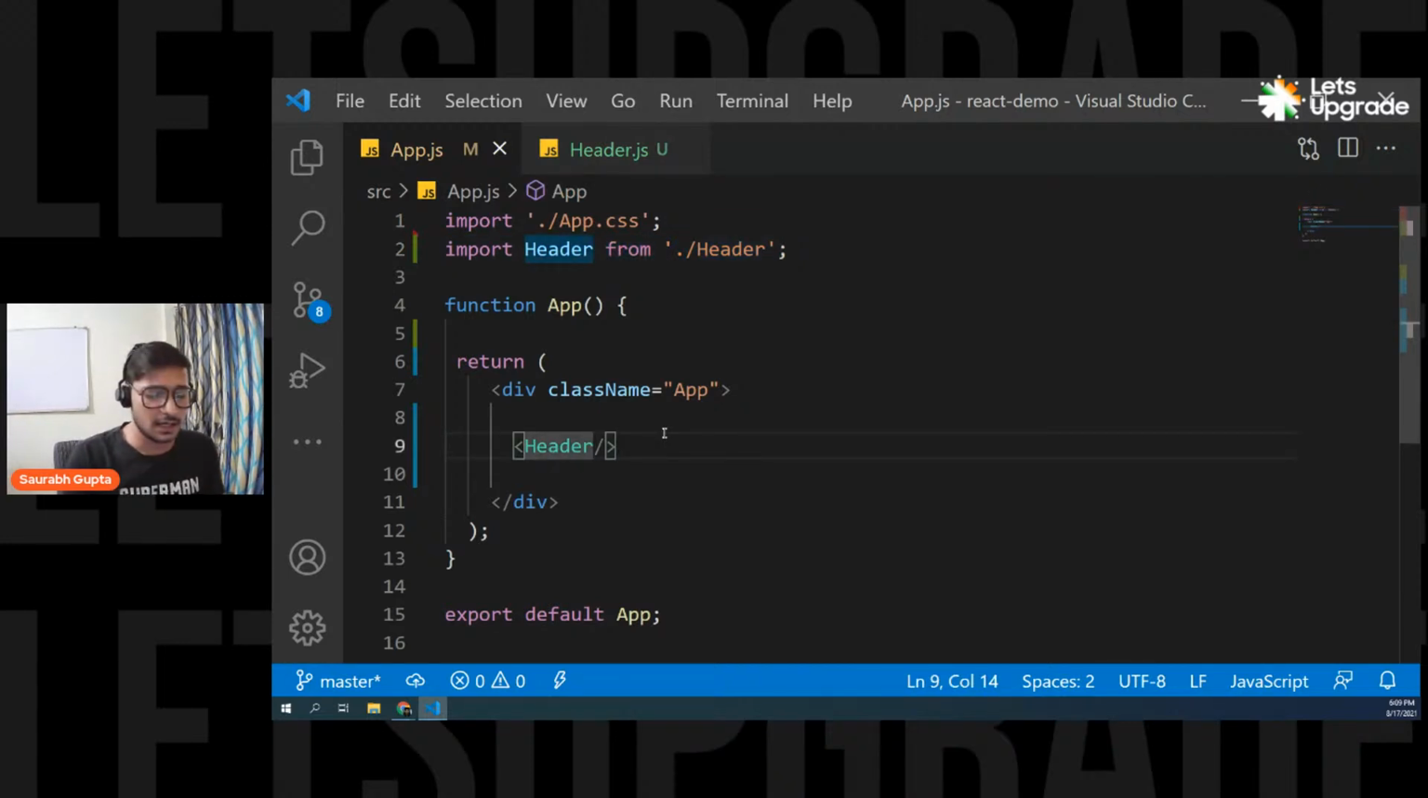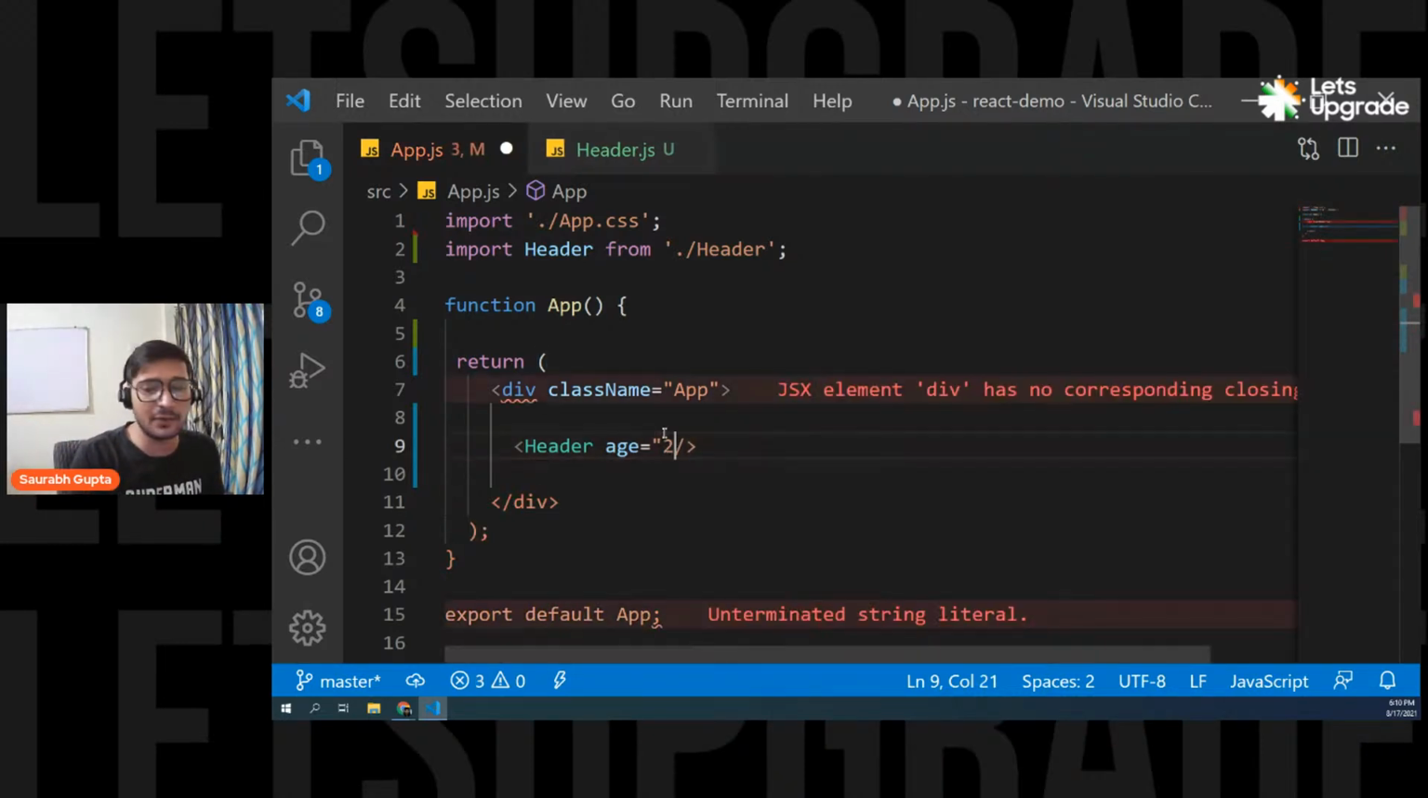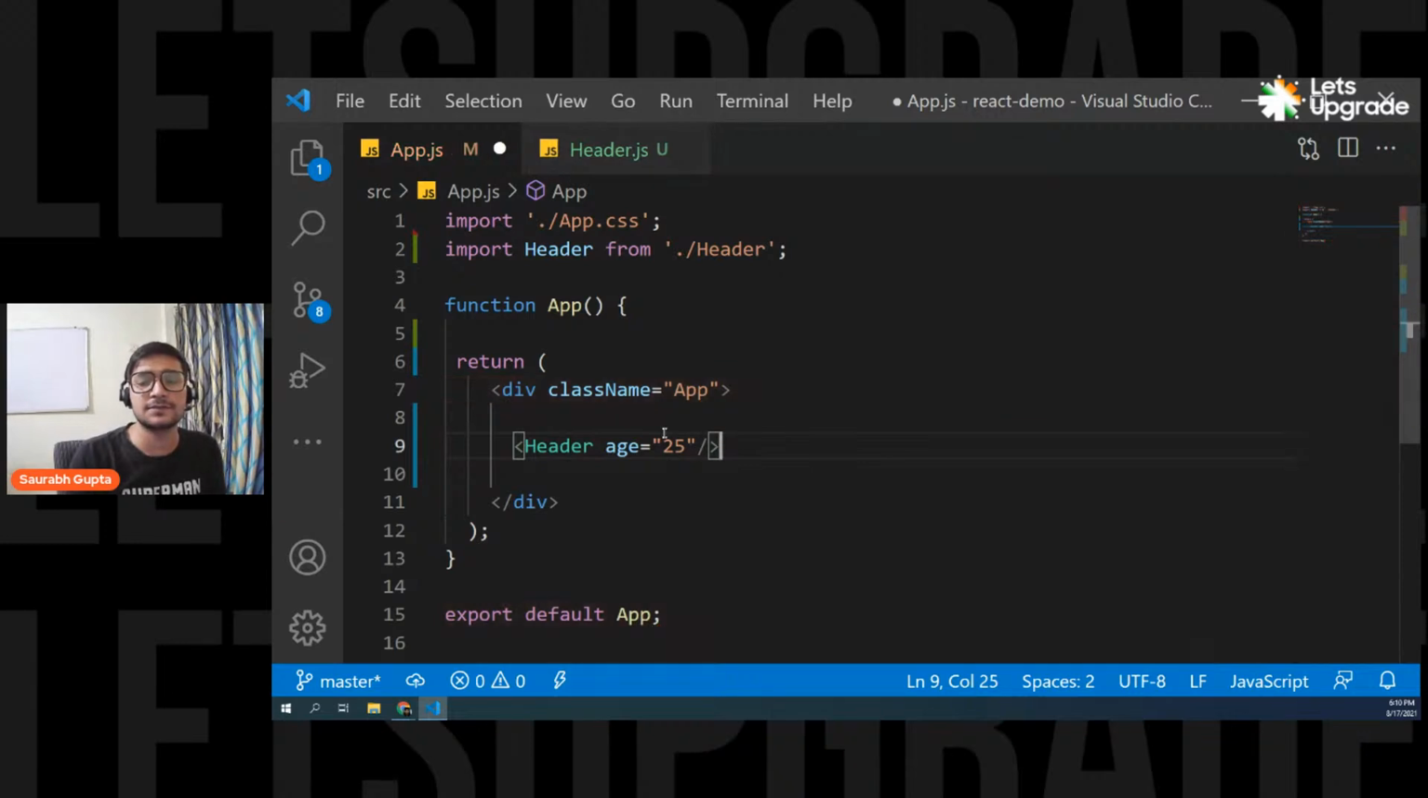Okay. Now let's say I want to pass an additional data to the header component from the app component. What can I do for it? What you can do is you can go in the tag and simply pass a property, just like an attribute. So let's say, for example, I'm passing something called as age here. And I pass a value of, let's say, 25, like this.